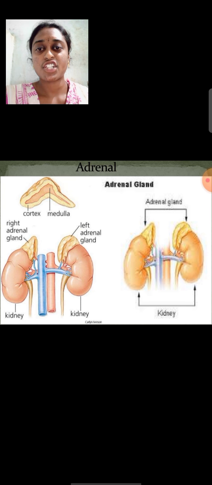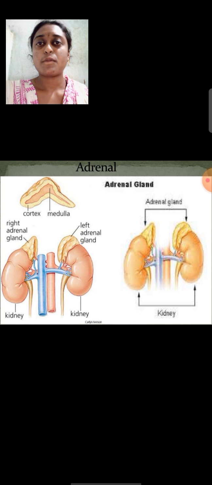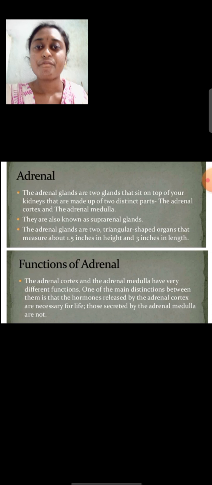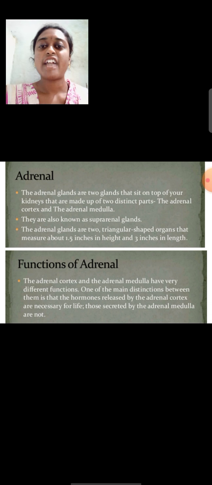See here, this is the structure of the adrenal gland. The right adrenal gland is located above the right kidney, and the left adrenal gland is located above the left kidney. Both adrenal glands are present at the top of the kidneys and look triangular in shape. The adrenal glands are 2 glands that sit on top of our kidneys, and each is made up of 2 distinct parts: the adrenal cortex and the adrenal medulla.